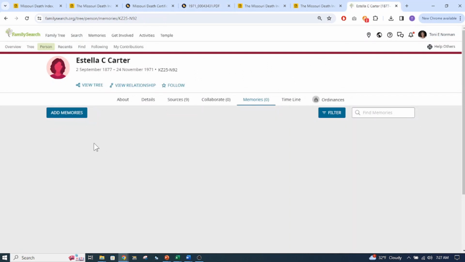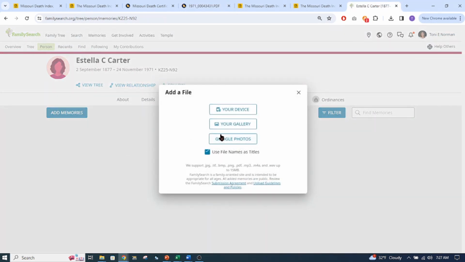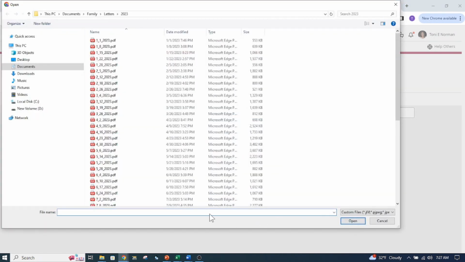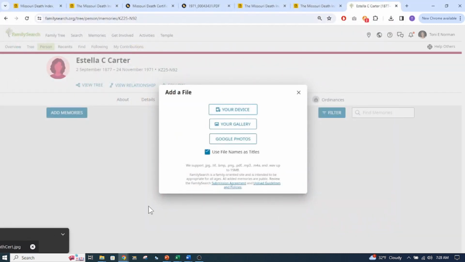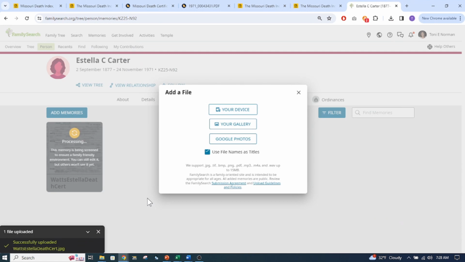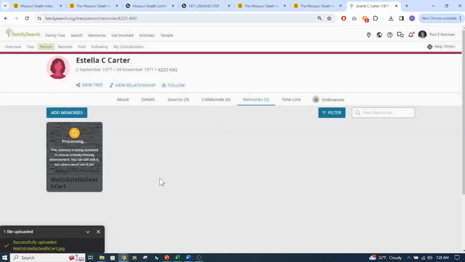Go to Estella and add a memory from my file. Go to my device, your device, and go to my downloads, and there it is. And I can say open that, and it's now here.